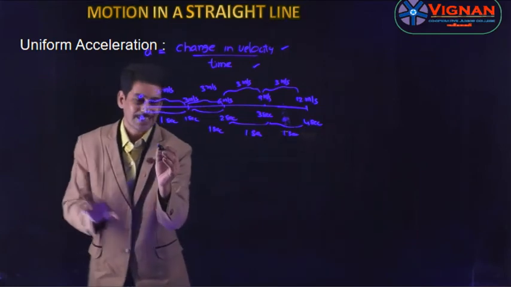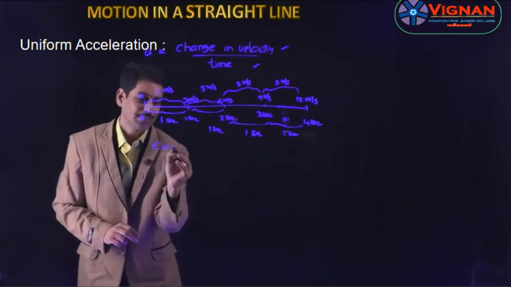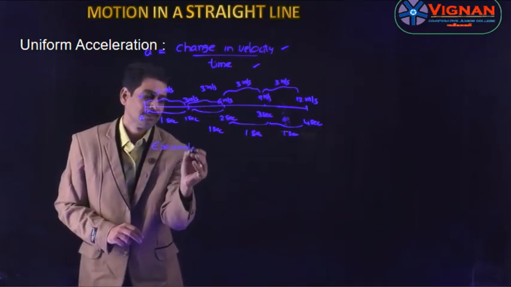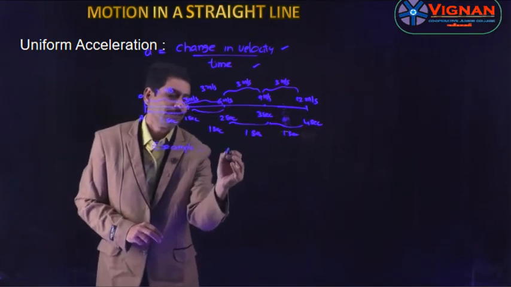Whereas an example of uniform acceleration is nothing but a freely falling body.